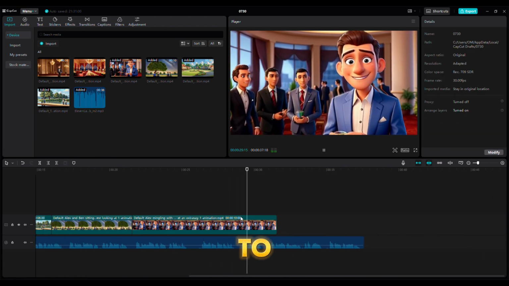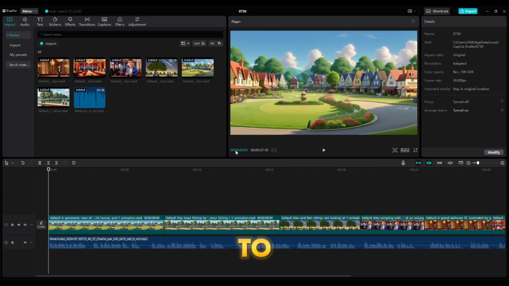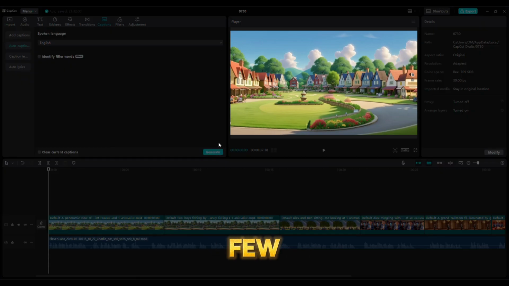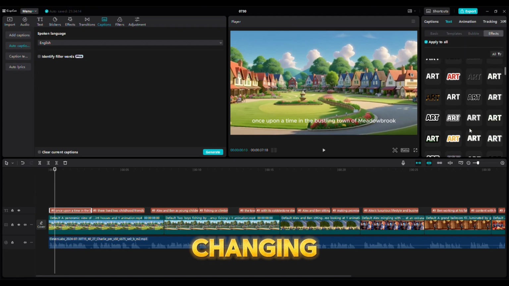But wait, there's more to enhance viewer engagement and accessibility. Don't forget to add captivating captions to your video, so go to the text option. From here, go to auto caption and click on create. Caption will be added to your video in a few seconds, and if you want, you can edit the caption from here, like changing font color, etc.